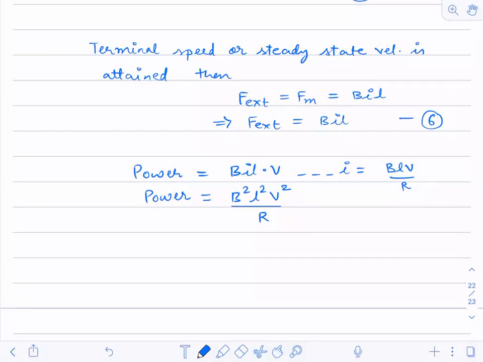If you read NCERT, you will find this calculation. It is just that they have not given enough explanation of why they are equating F external and Fm. So that's why I elaborated on this. But up to this point, you have it in NCERT also. So this is for everyone.